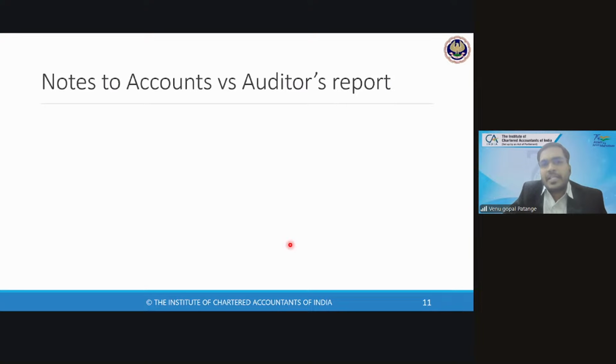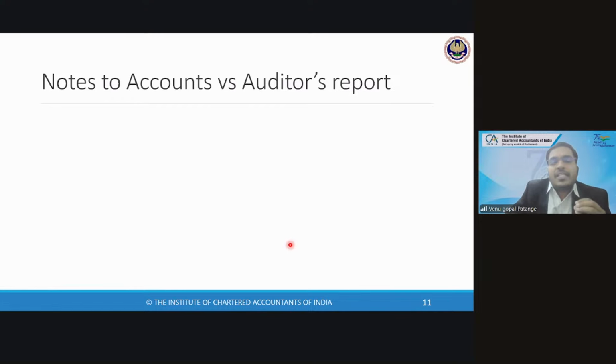There is a non-compliance. So the notes to accounts is not a substitute for the auditor's report. Notes to accounts is management's document. Auditor's report is the auditor's opinion document. Whatever was mentioned in the notes to accounts, whether it is true or false, if it is true, the auditor will keep quiet. If it is false, if it is in non-compliance, the auditor has to raise a modified opinion.